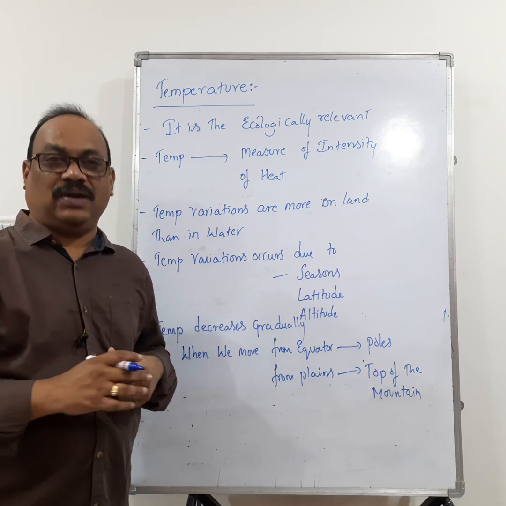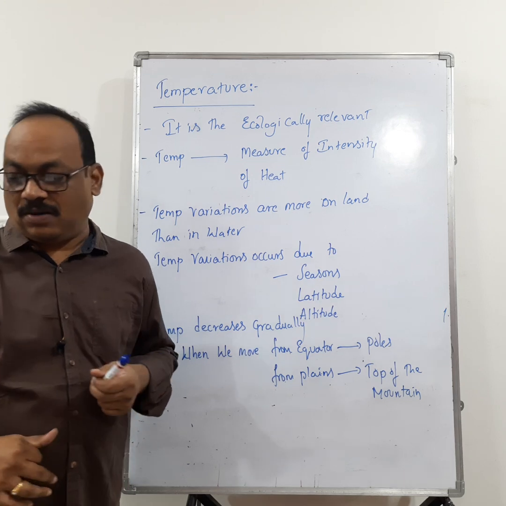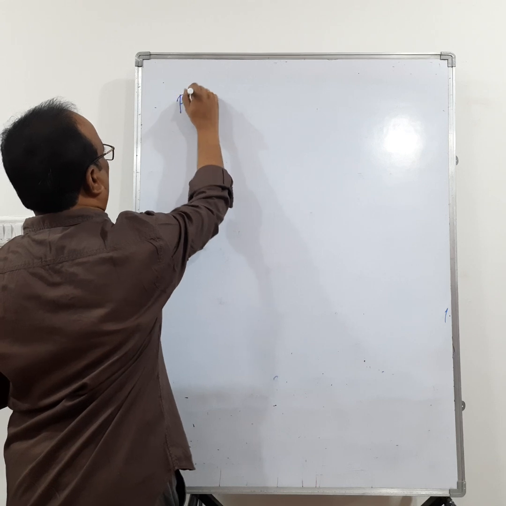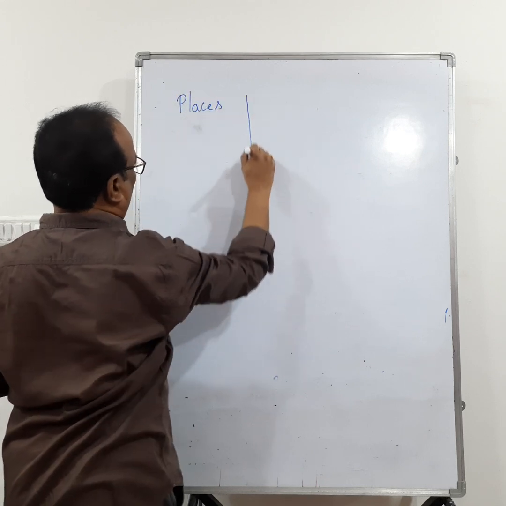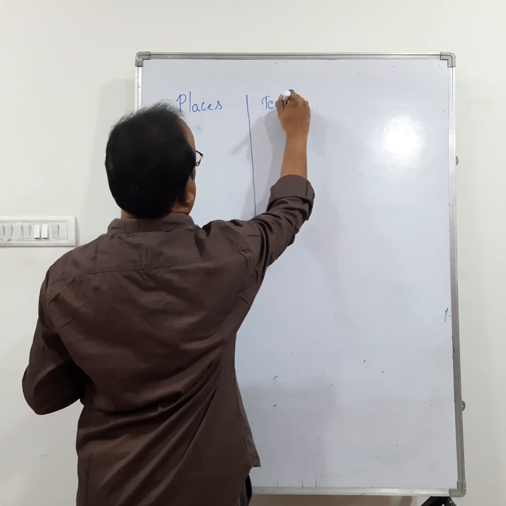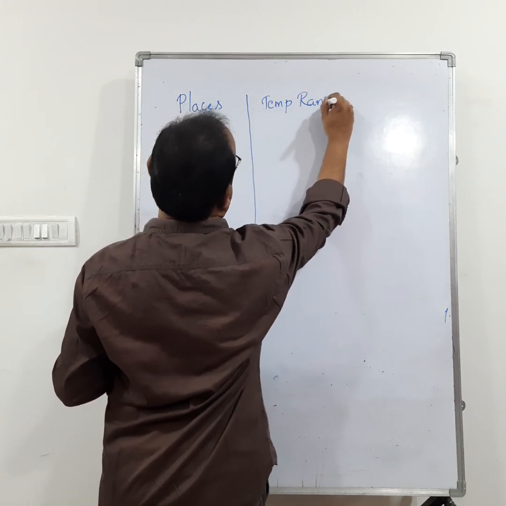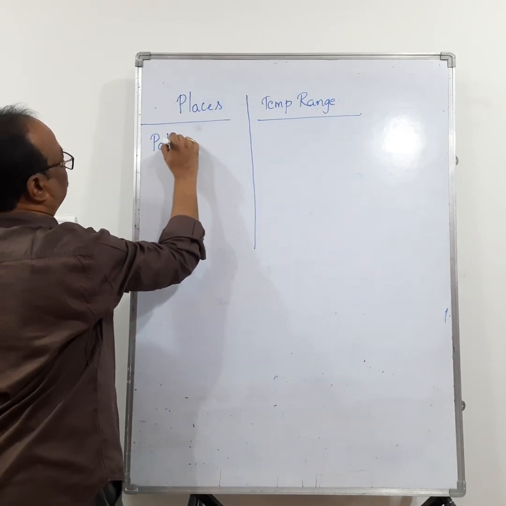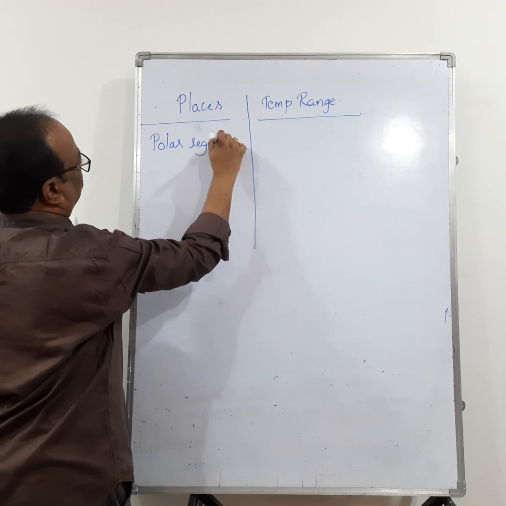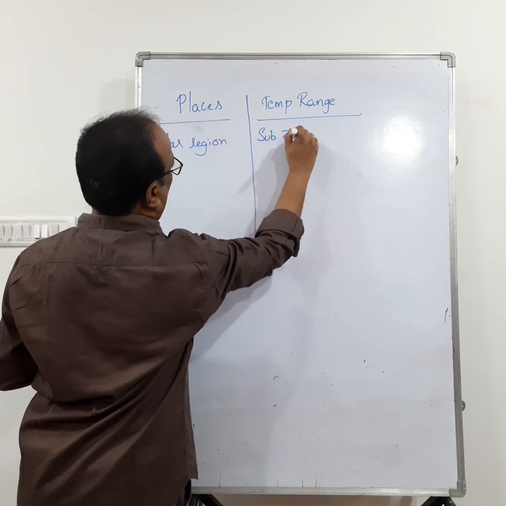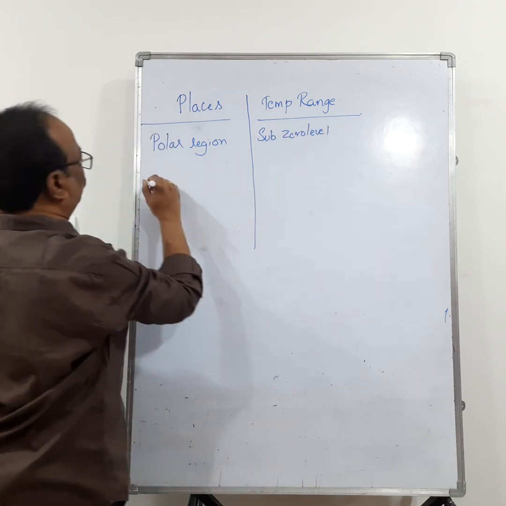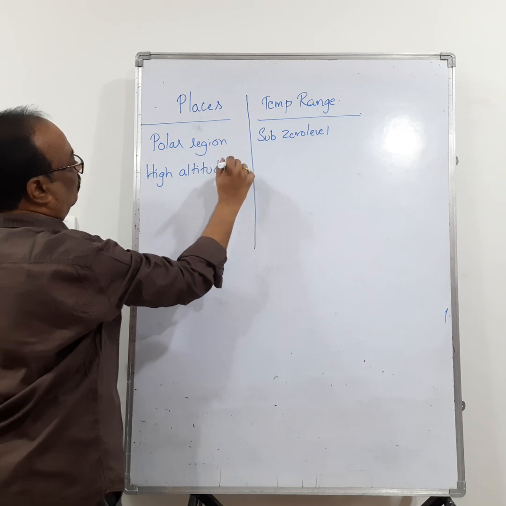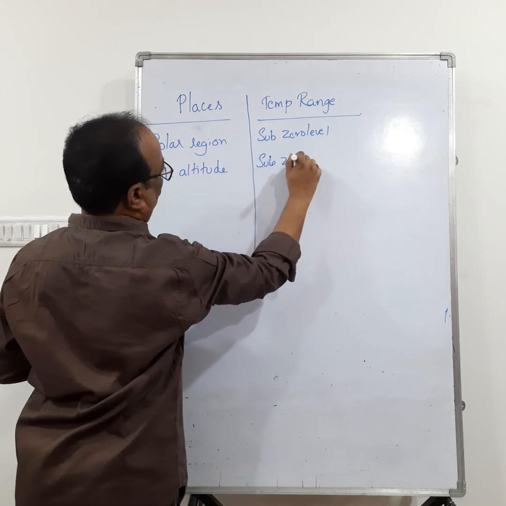Let us see the temperature ranges at different places. Name of the place and temperature range. Polar regions, the temperature is sub-zero level. High altitude, that means on the top of the mountains, sub-zero level.